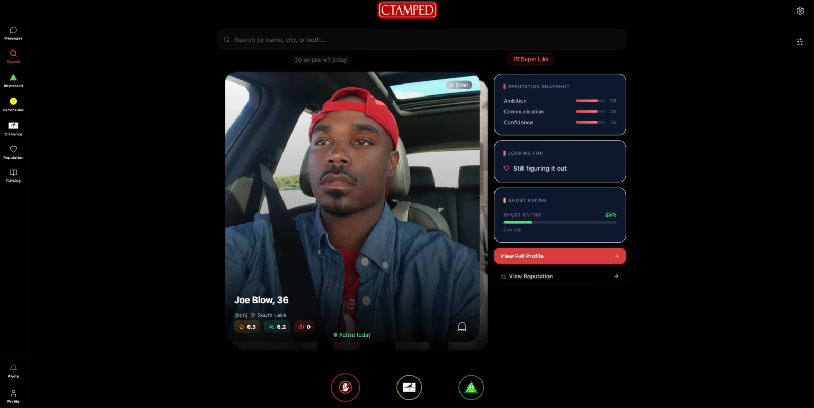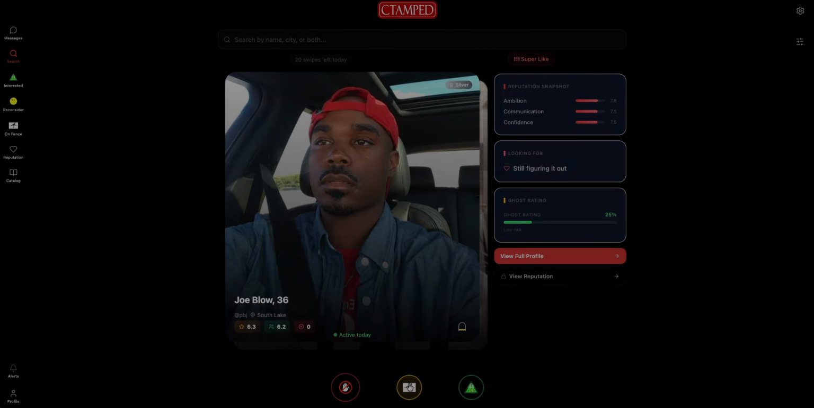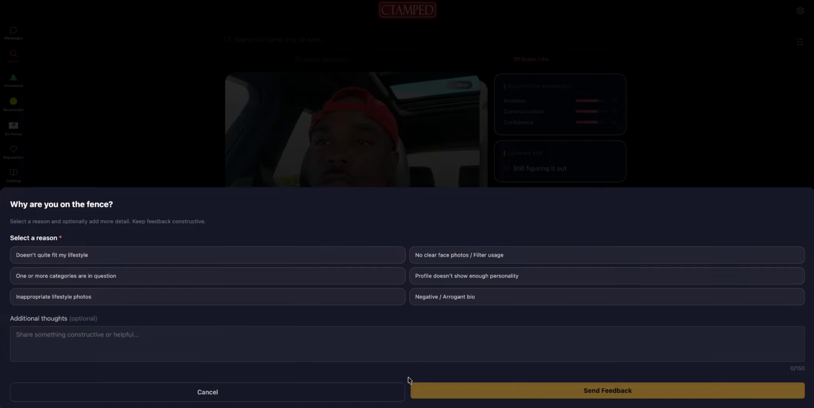I bet you probably noticed the three buttons at the bottom as well, huh? Well, yes, Stamped is very unique in the way you swipe as well. Not only can you select yes or no, but Stamped lets you pick the middle button, which means you are on the fence about them. It's not a yes, but it's not a no. It's a maybe. When selecting this, you can tell the user why you are on the fence about them. It could be any of these reasons here. Once you select it, the user, if they have this option on, will get notified of this.